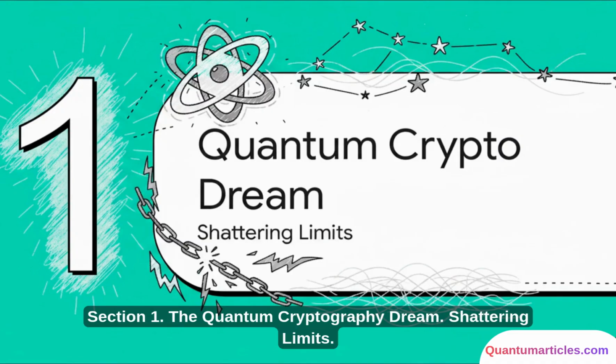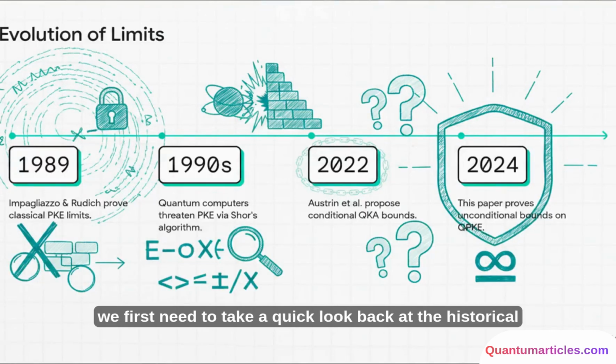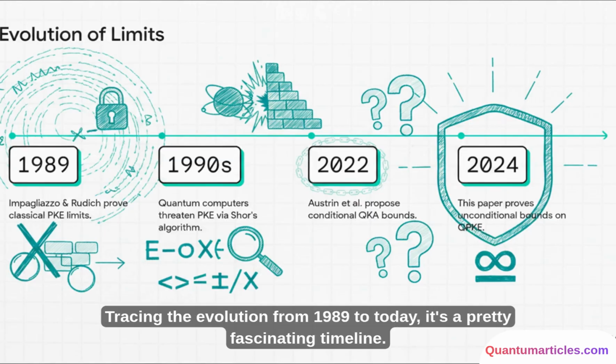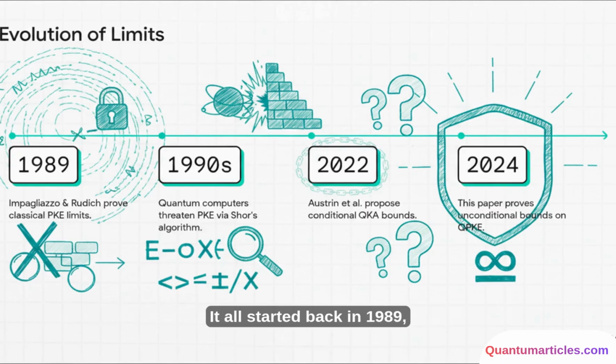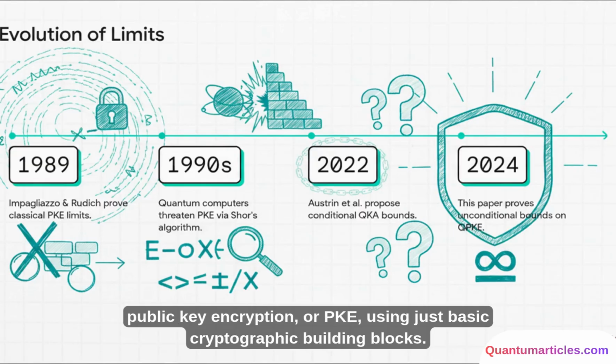Section 1. The Quantum Cryptography Dream, Shattering Limits. To really understand these boundaries, we first need to take a quick look back at the historical limits researchers have been trying to shatter. Tracing the evolution from 1989 to today, it's a pretty fascinating timeline. It all started back in 1989, when Impagliazzo and Rudich proved you actually cannot build classical public key encryption, or PKE, using just basic cryptographic building blocks.